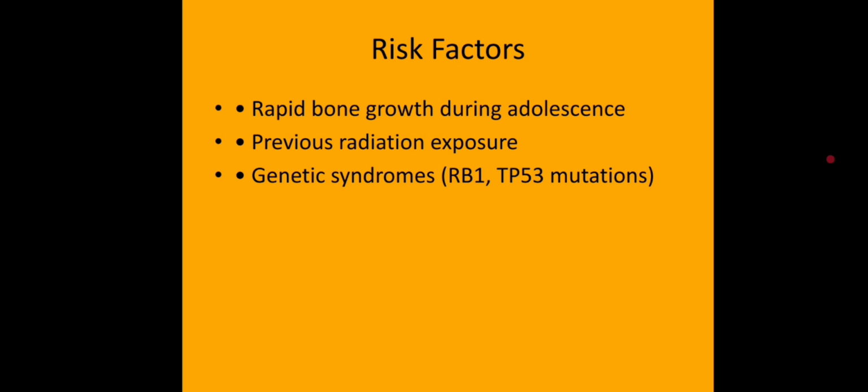The exact cause of osteosarcoma is not always known, but several risk factors have been identified. Rapid bone growth during adolescence is strongly associated with the disease. This may explain why many patients are diagnosed during their teenage years. Previous exposure to radiation therapy can also increase risk. Additionally, inherited genetic mutations, especially in the RB1 and TP53 genes, significantly raise the likelihood of developing osteosarcoma.